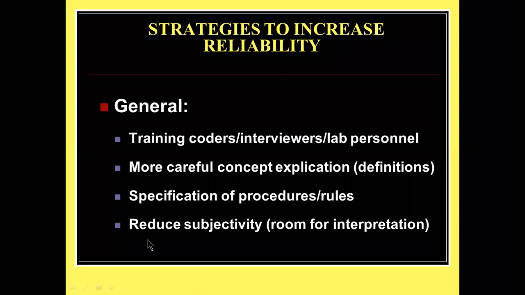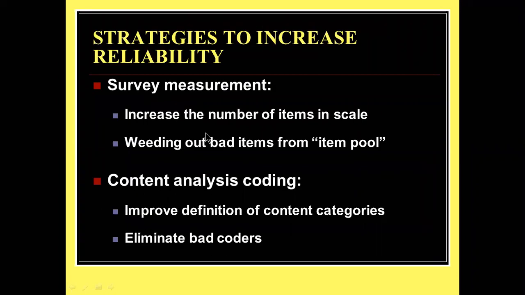Next one is reduce the subjectivity. Subjectivity means personal opinion. When you go and collect data from a hypertensive patient who has a history of hypertension, don't judge that his blood pressure will be high. Collect the data without judgment. That is reducing the subjectivity. Now the next strategy to increase reliability is survey measurement. So, increase the number of items in the scale.